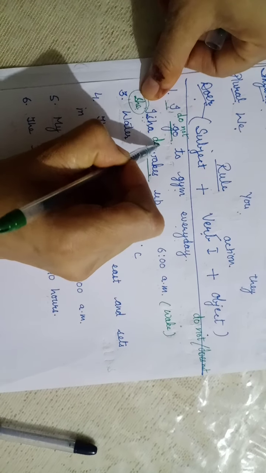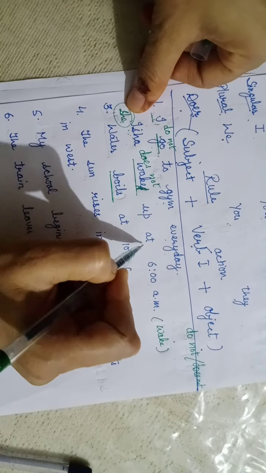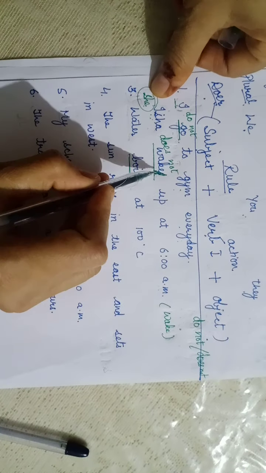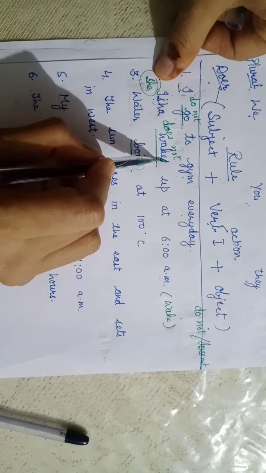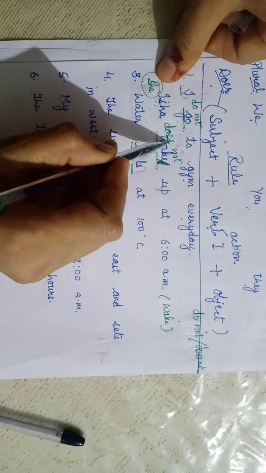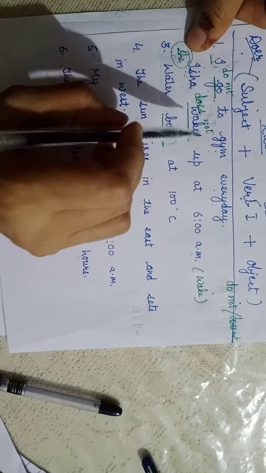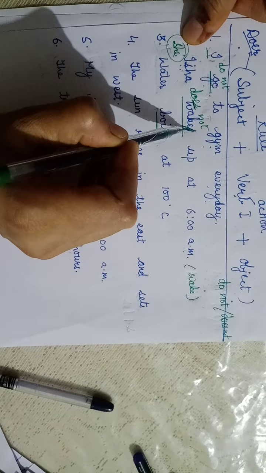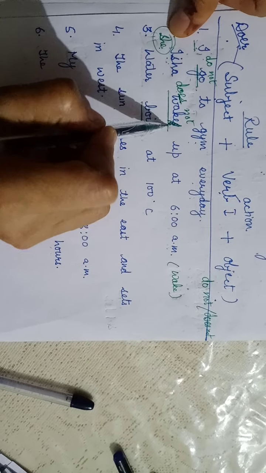Isha does not wake up at 6 a.m. We need to cut S here. Why we need to cut S here? Because we have added S, ES here. We will be using S or ES one time in a sentence and we have used it here. So S will be deducted, as it will be eliminated from the verb.